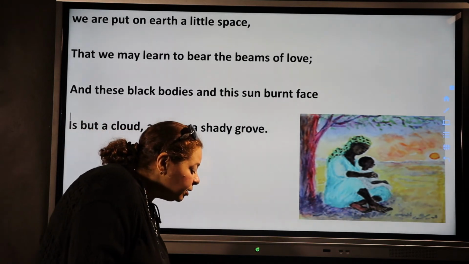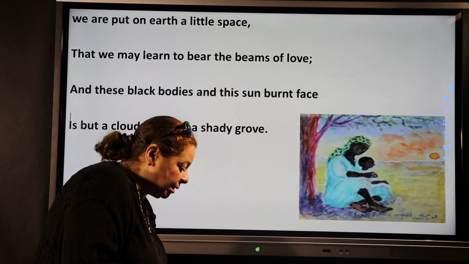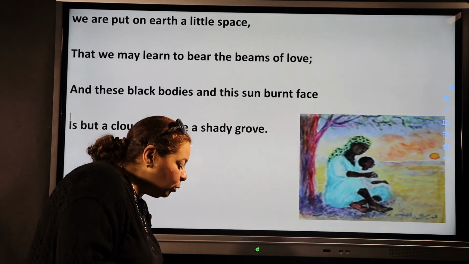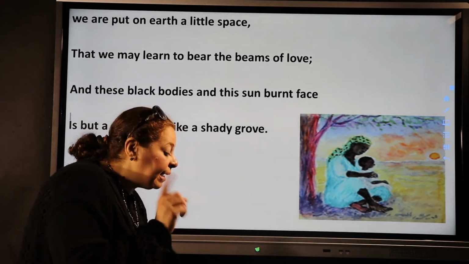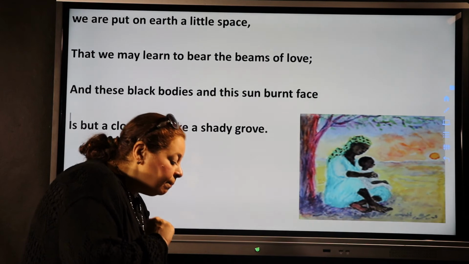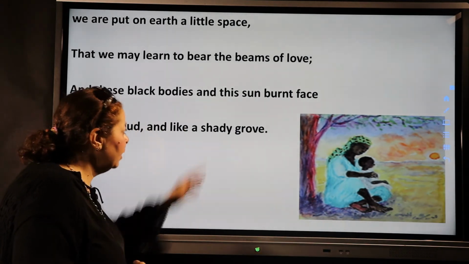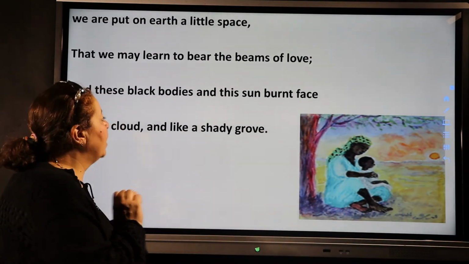Okay? The mother tells her son that black people are able of showing love and mercy to others, and that their black bodies do not prevent love from moving into their hearts, exactly like the clouds or the group of trees cannot prevent the sunlight to reach the earth. Okay? Now, grove is a group of trees planted together beside each other.